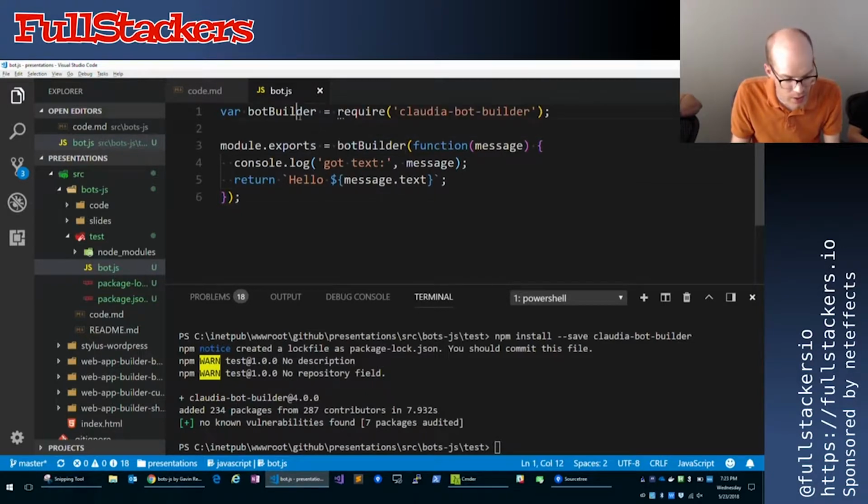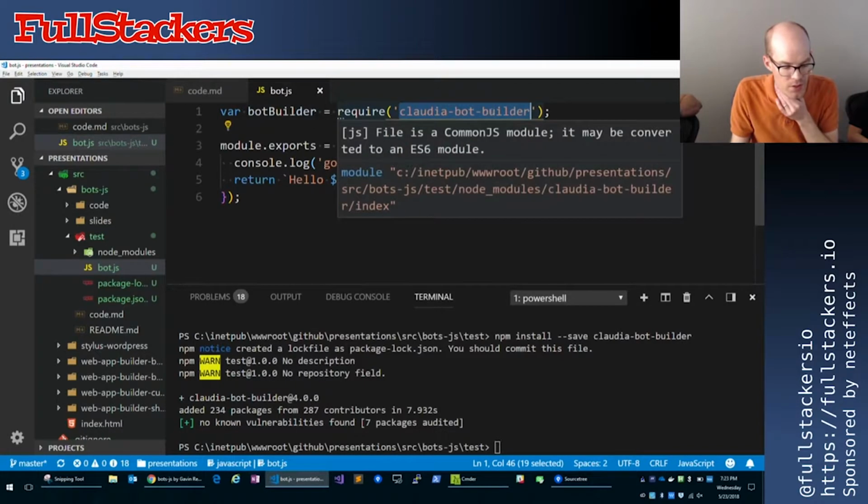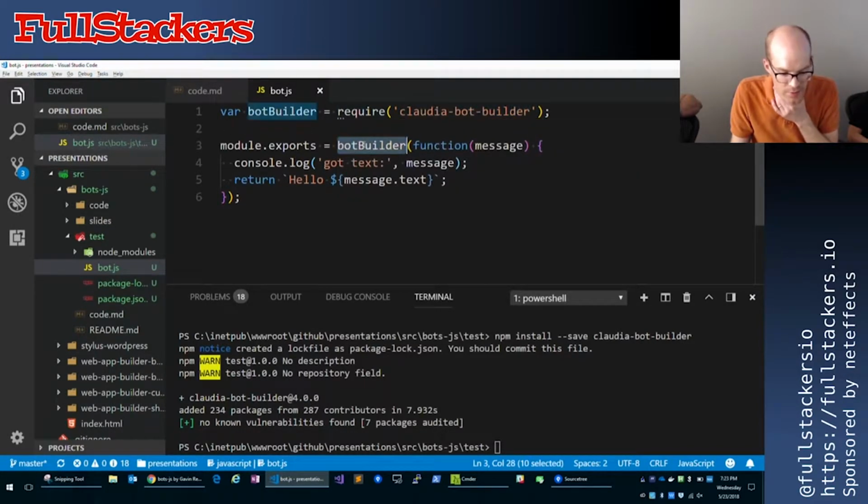We're just doing a standard npm or node require in with that Claudia bot builder that I just installed. We're going to utilize that function and pass it an anonymous function, and it's super simple. All it does is pass in a message object, and then you can do with that whatever you want, right? So we're just going to tack on the word hello to that and then pass the text back, and whatever we return is what will get returned back to the user when they interact with the bot.